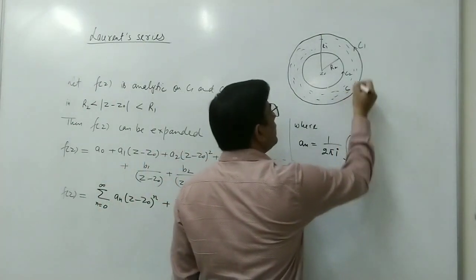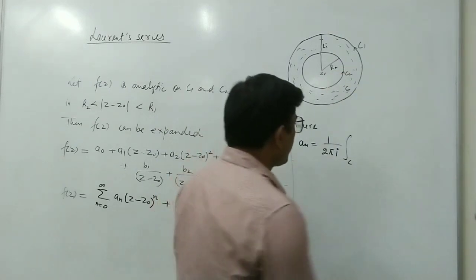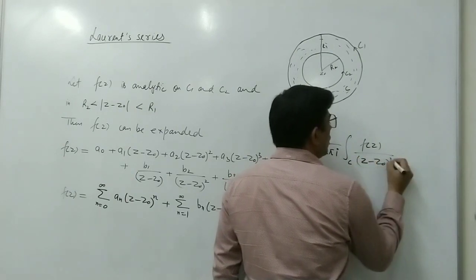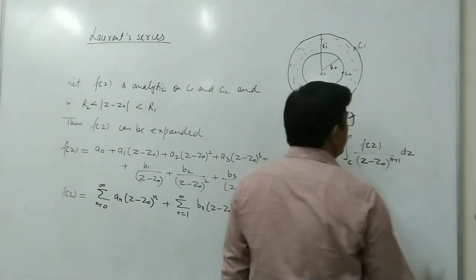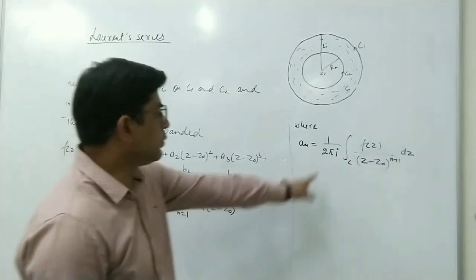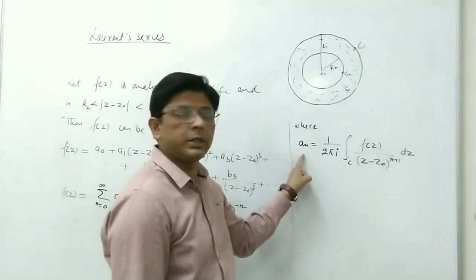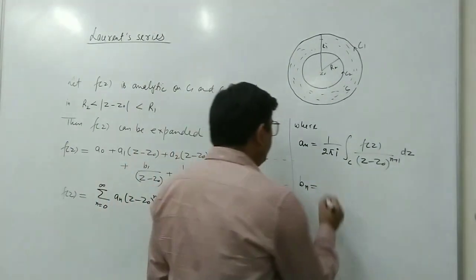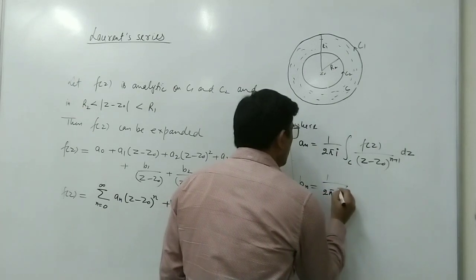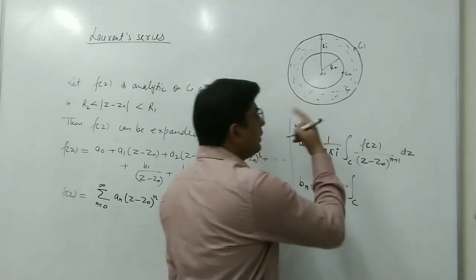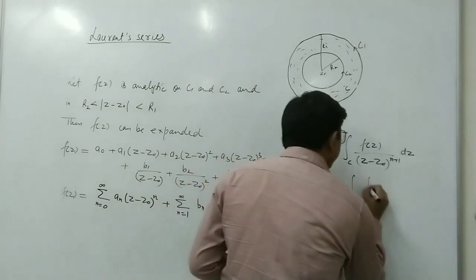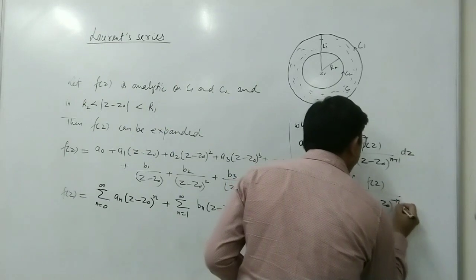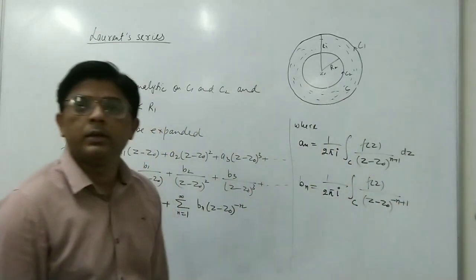Suppose this region is c, so we integrate over c f(z) upon (z minus z0) to the power n plus 1 dz. Okay, so by using this formula we can find the an constants, and now for bn we have bn equal to 1 upon 2 pi i integral over c again f(z) upon (z minus z0) to the power minus n plus 1, okay, dz.